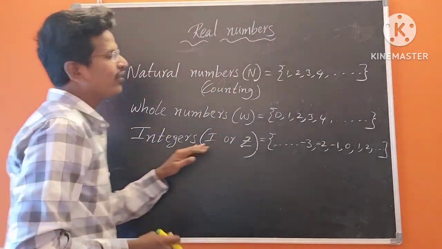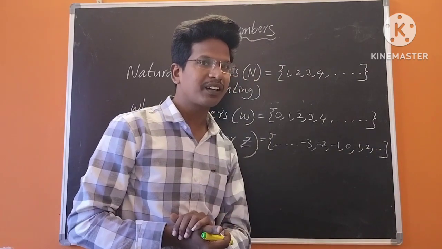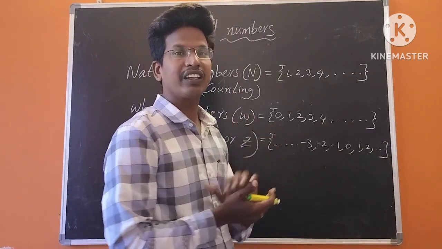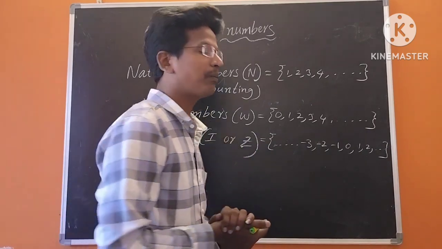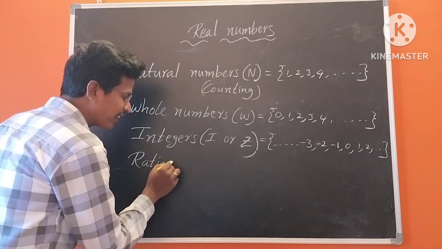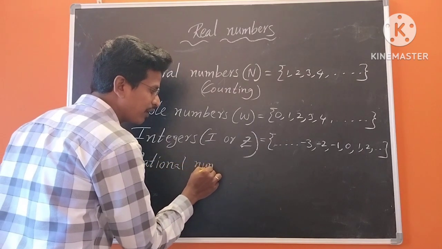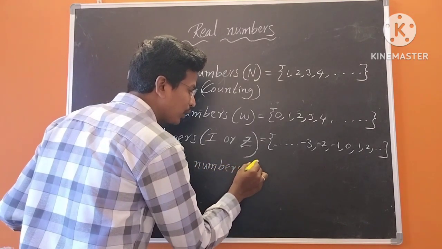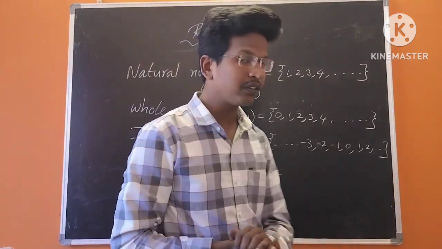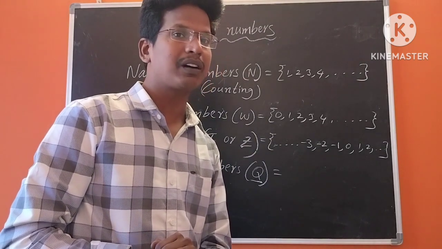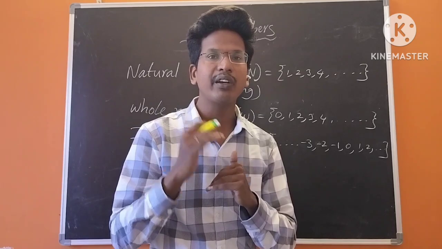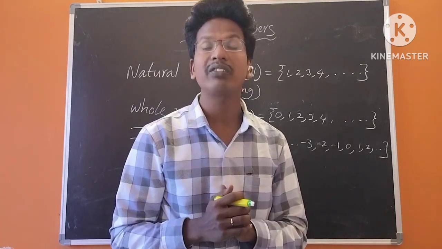Next, if you look at integers, some more numbers are missing, like fractional numbers. If we include them also, we have one more set, that is rational numbers. What are rational numbers? Rational numbers are represented by capital Q. Why Q? Q is for quotient. When do we get a quotient? When you divide two numbers, we get a quotient.